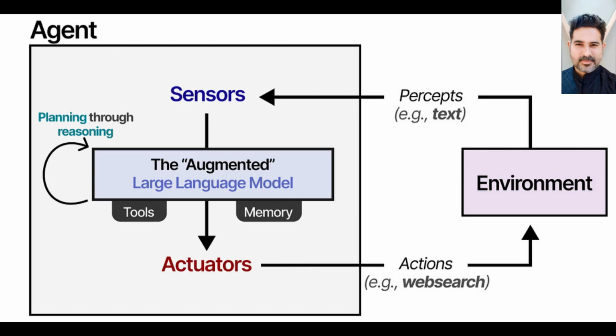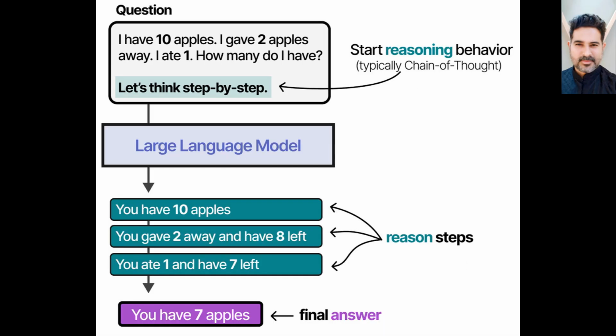In the context of LLMs, the environment is observed through textual input, and actions are performed using tools like web search or code execution. The key to an agent's effectiveness is its ability to plan, which relies on reasoning and thinking through methods like chain of thought. The more an LLM decides how the system behaves, the more agentic it is considered. We'll now delve into the three key components of autonomous behavior: memory, tools, and planning.